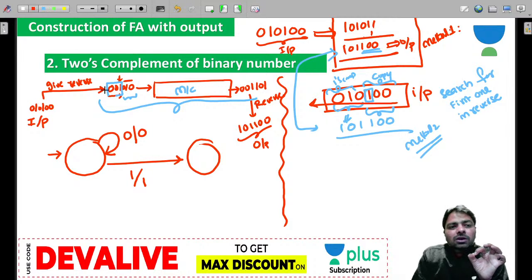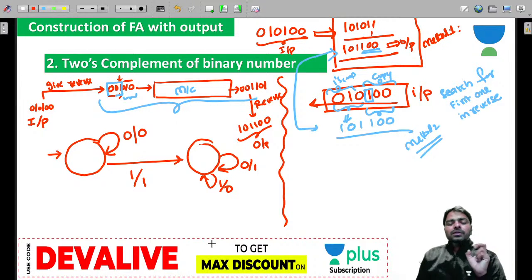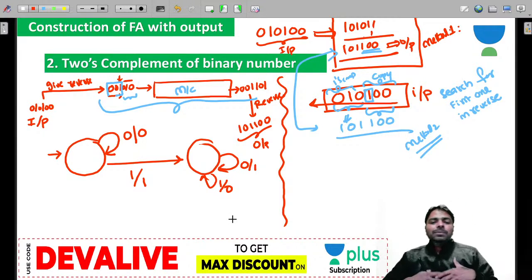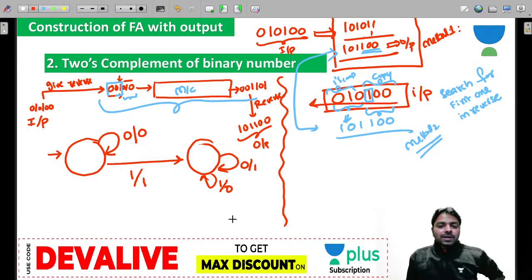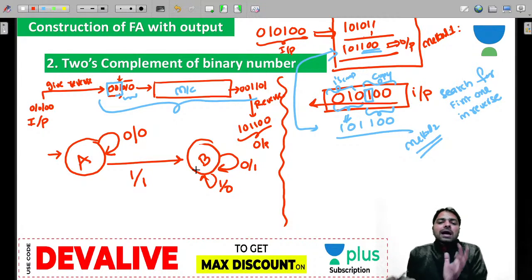You know ones complement logic, guys? Every 0 we replace with 1, and every 1 we replace with 0. That's all. Automatically it halts when the string is over. And this is the twos complement logic. Give the input in reverse order, and once you get the output, assume the output is produced in the reverse order. Right? Now, is this a Mealy machine?